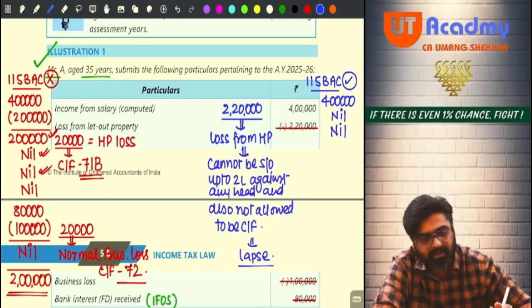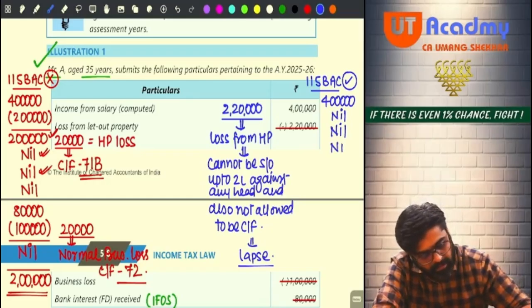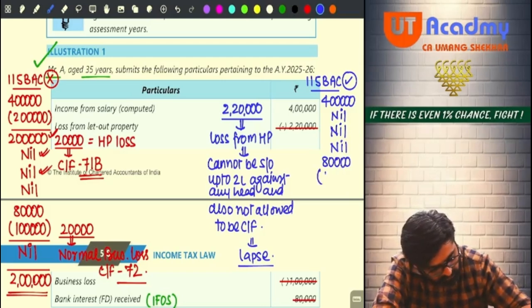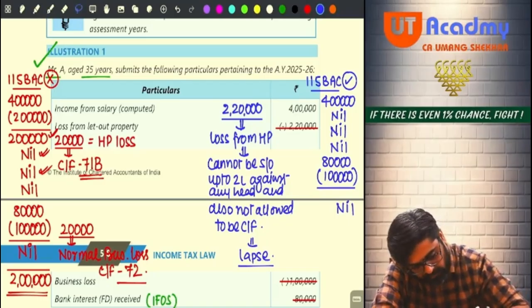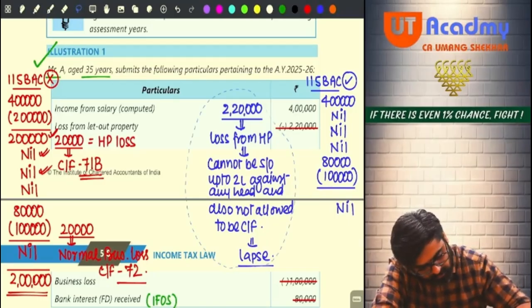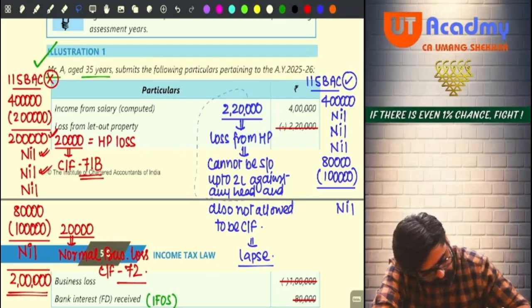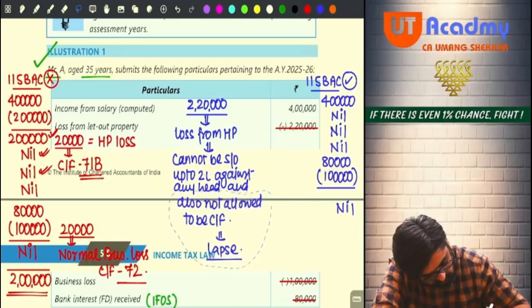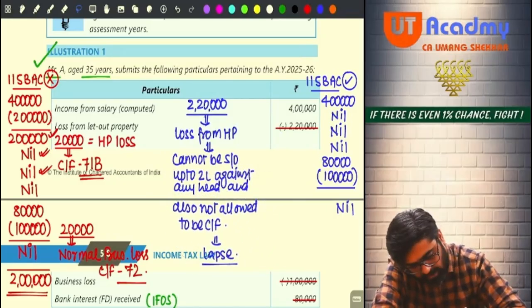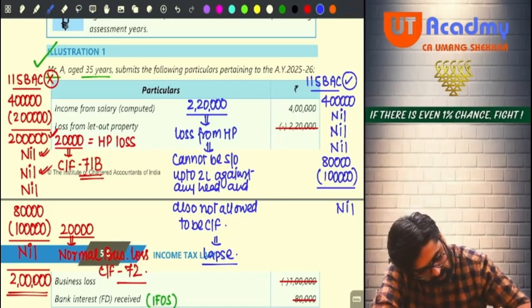Sir, tell me, what will be my capital gain? It will be nil. What will be my IFOS? It will be 80,000. But against that, will I set off my 1 lakh rupees of business loss? Yes, sir. Now, after setting it off, my taxable income will be nil. But do I still have 20,000 rupees business loss?